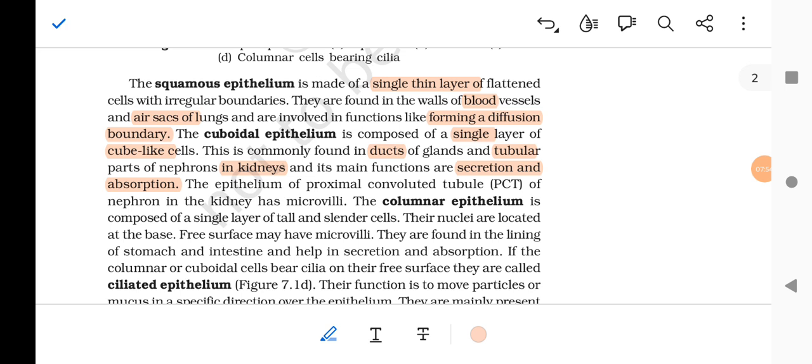Whereas squamous epithelium has the function of forming a diffusion layer. The cuboidal epithelium is for secretion and absorption. The epithelium of the proximal convoluted tubule of the nephron in the kidney has microvilli.